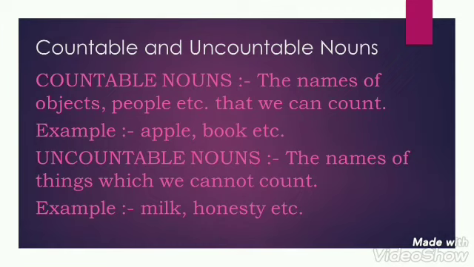Countable nouns have both singular and plural. When we are talking about singular, we can say a cat, and we can also make this plural like cats. The articles a and an can be used with countable nouns in the singular form. In the singular form means when the words are in a singular form.